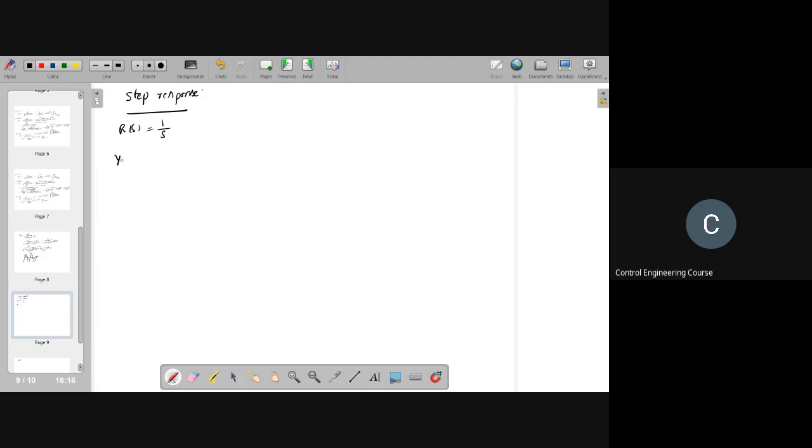Then y of s will be equal to 1 by s into s square plus 2 zeta omega n s plus omega n square. Now the case 1, when zeta equal to 0, then y of s is equal to 1 by s into s square plus omega n square.